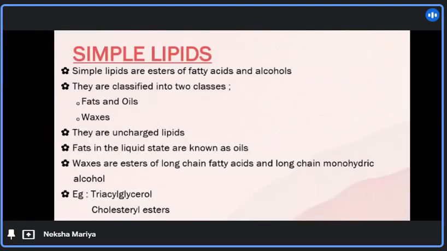Let's get a detailed view of the simple lipids. Simple lipids are esters of fatty acids and alcohols. They are classified into two classes, fats or oils and waxes. They are uncharged lipids. Fats in the liquid state are known as oils. Waxes are esters of long-chain fatty acids and long-chain monohydric alcohol. For example, triacylglycerol, cholesterol esters.